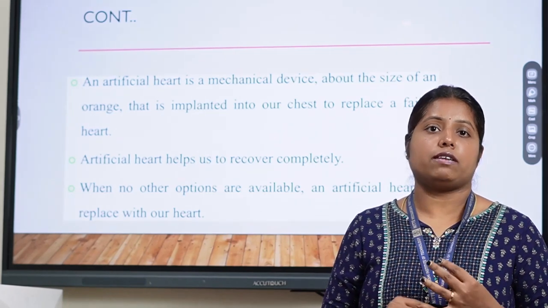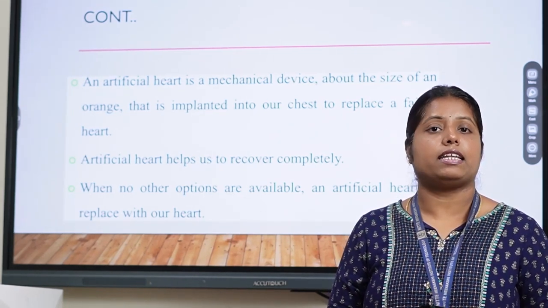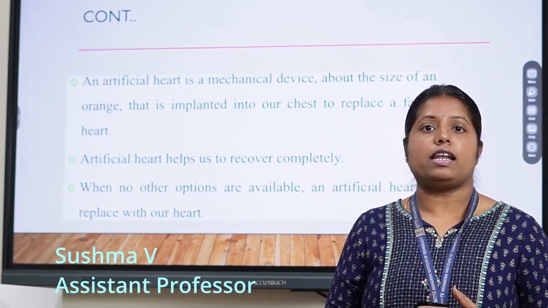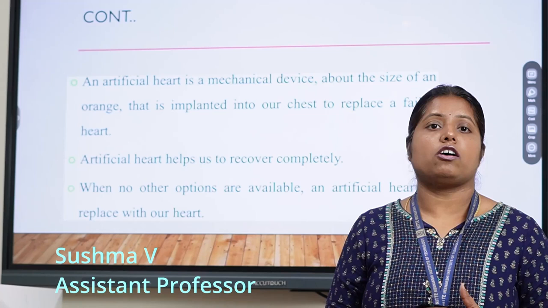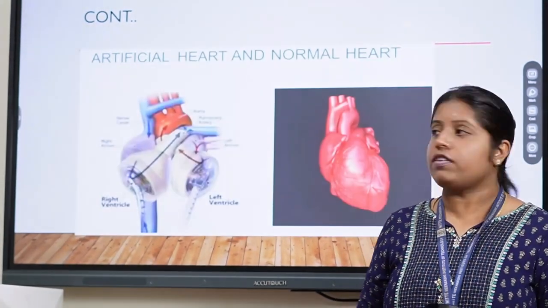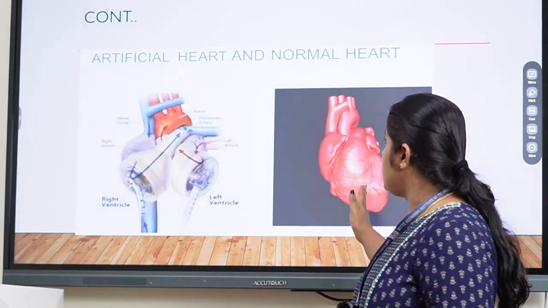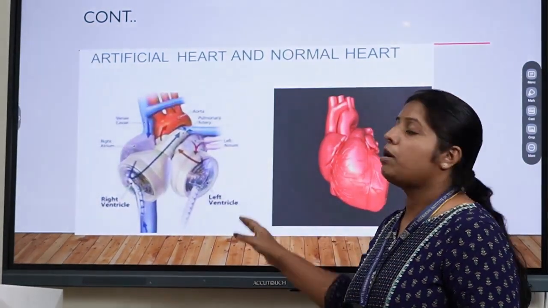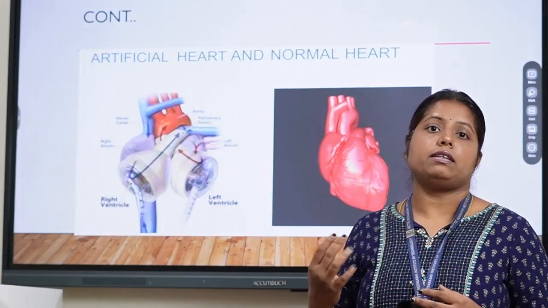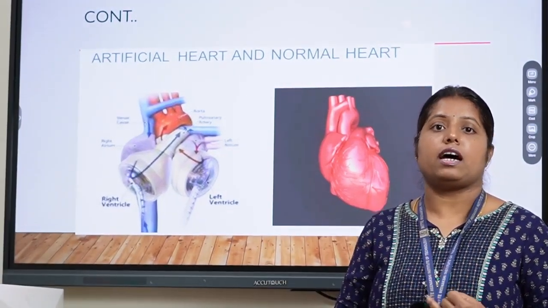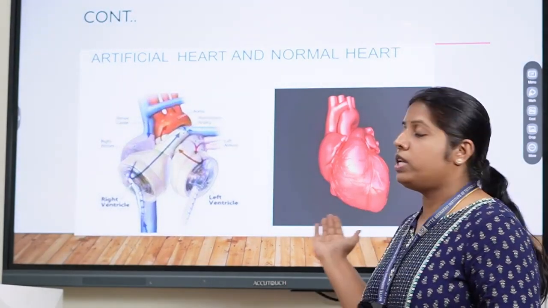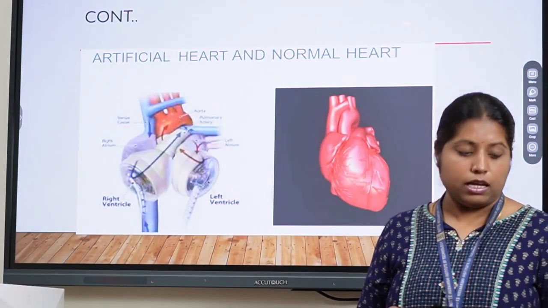The same things it will be doing: calculating the rhythm of the heart, pumping the deoxygenated blood through the right auricle and the left auricle, and also pumping the oxygenated blood from the left auricle and the left ventricle. So we can see the difference between the original heart and the artificial heart. The process is the same, but the only difference is that it checks the signals and the heartbeat outside the human body, whereas in the original heart it is calculated inside the body.